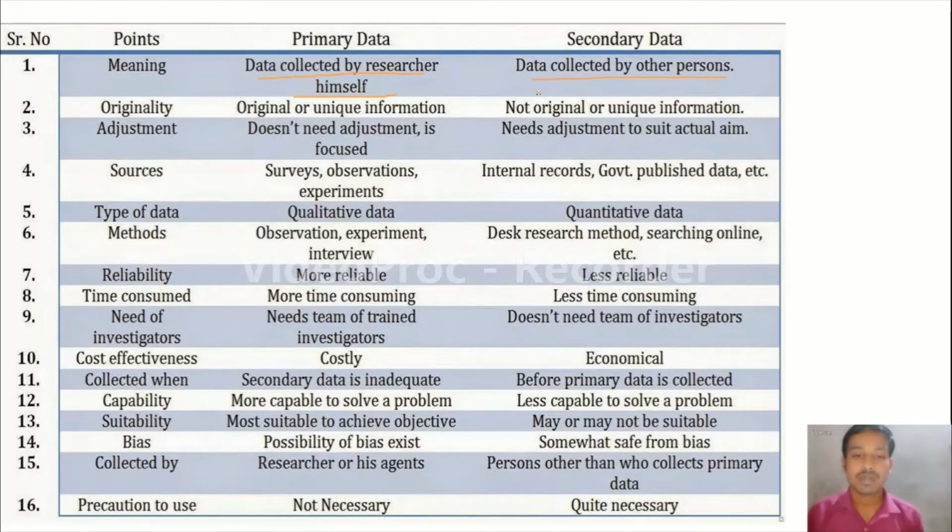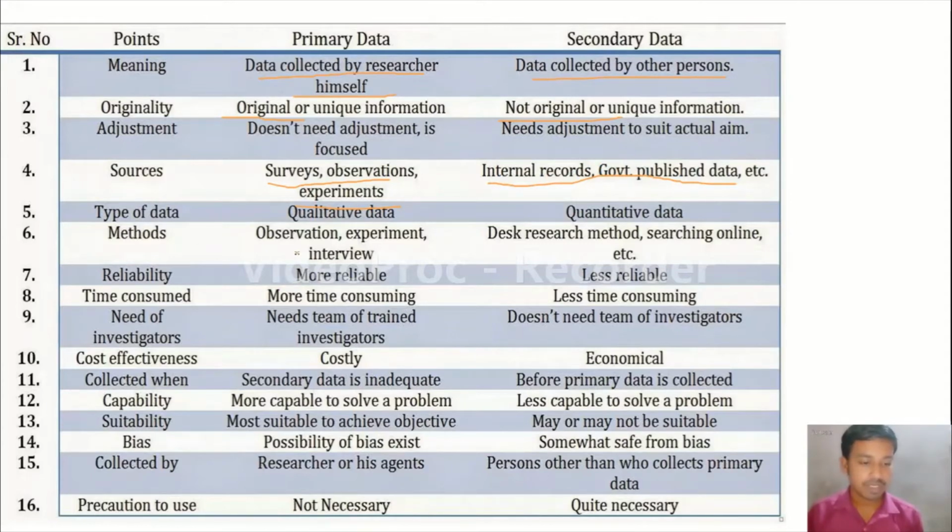Secondary data means some researcher has already collected it, and if you follow those data, it is known as secondary data. Primary data are original in character, and secondary data are not original. Primary data sources are survey, observation, experiments, and secondary data sources are internal records, government published data, etc.